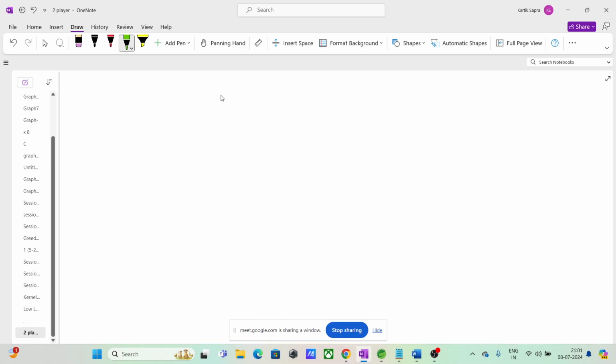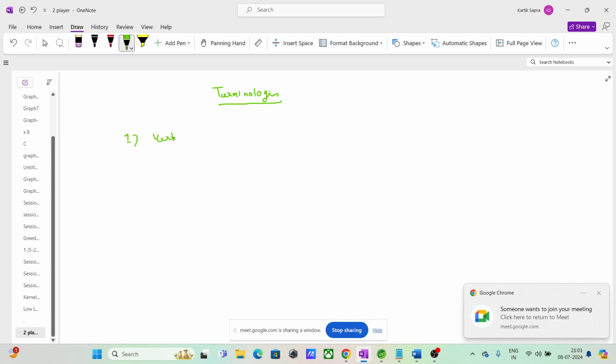So another thing, now let's come to the terminology part. Terminology is nothing, you can say it is just a dictionary. There are certain words, certain buzzwords that have been kept for graphs which have some meaning, right? Two terminologies you have already seen. One is vertex or node, second you have seen that is edges. So two graph terminologies, basic nomenclature, basic dictionary words तो तुम लोगों ने पहले ही सीख लिया, right?